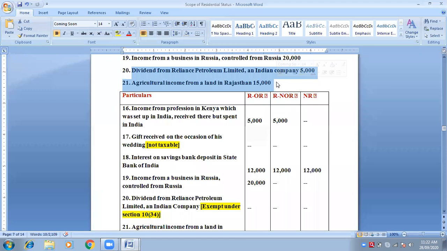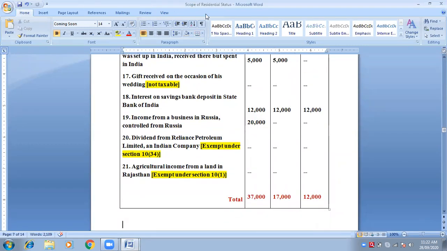Agricultural land in India, Rajasthan comes in India only, no? So agricultural land in India, and if you have earned any income from agricultural land which is in India, it is completely exempted. 15,000 is completely exempted. So therefore, last 2 points will be written this way. See, look at the solution part. Dividend from Reliance Petroleum Limited, an Indian company, exempted under section.